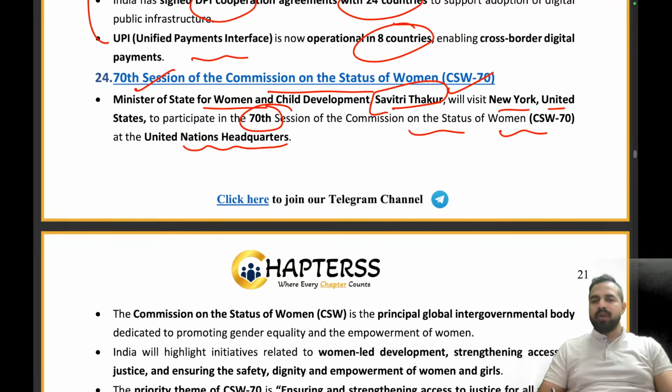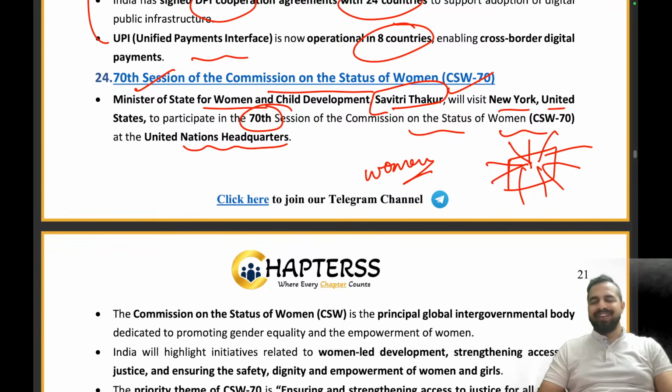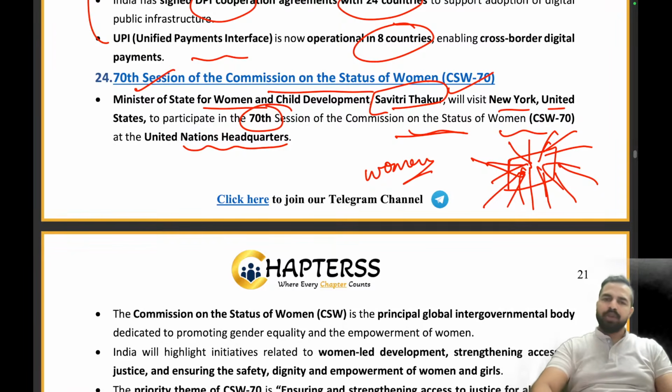earlier we discussed the Resina dialogue part, right, where there was a dining table and so many people having problems came together at the dining table. Similarly, there are women in our society, in our country, across the world, who are facing some issues. So all the women who are facing such issues are now coming to this table to discuss their issues. And what is the name of that table? The name of that table is Commission on the Status of Women at the United Nations headquarters in New York, US, where all these people are coming together and discussing the issues of women.